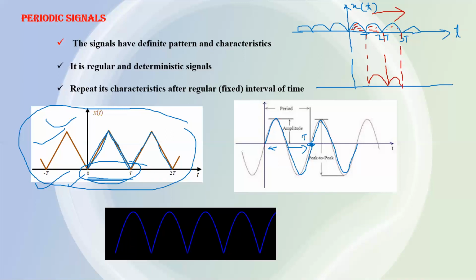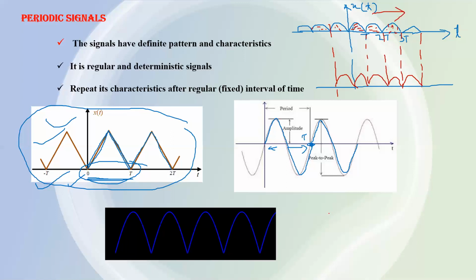This section will exist here. Similarly, this section will exist here, and this section will exist here. Ultimately, neither its nature, nor its pattern, nor its shape, nothing will change if you shift the periodic signal through one time period or two time periods in either direction. So this is another main property of the periodic signal.